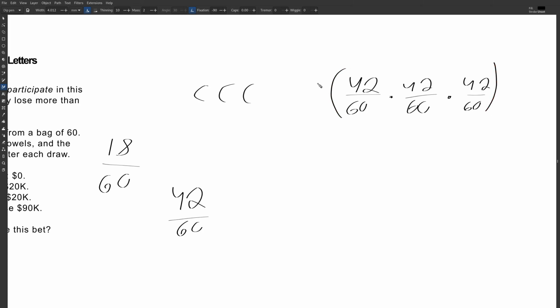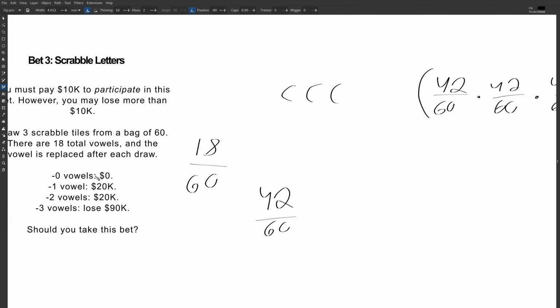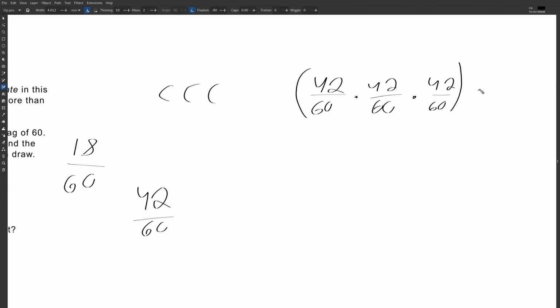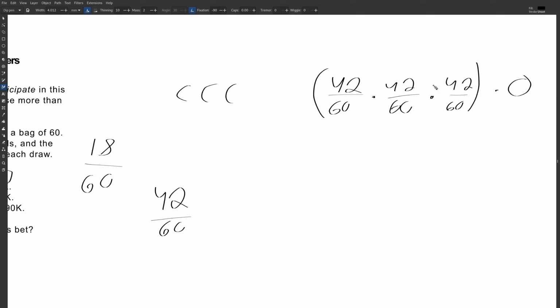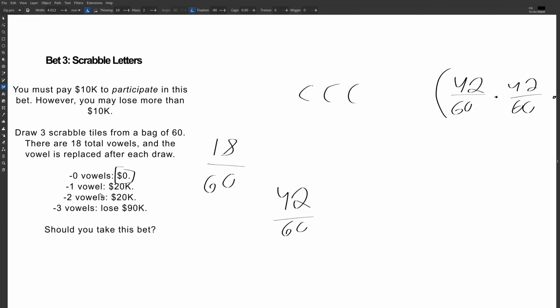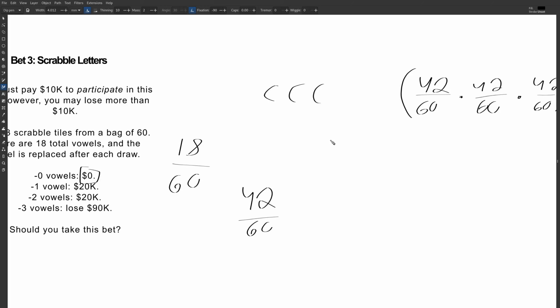Okay, and we multiply the probability by the earning. And even regardless, this would earn nothing. So times 0. Okay, now for one vowel, we could get 20,000. Okay, so that would be consonant, consonant, vowel.